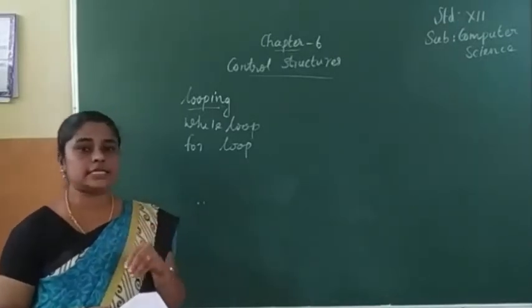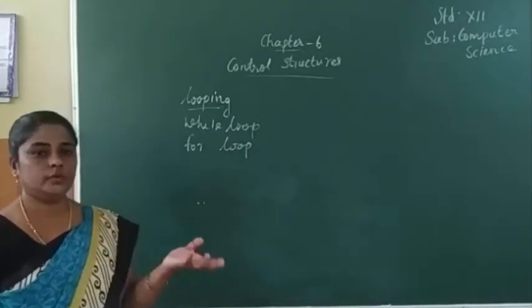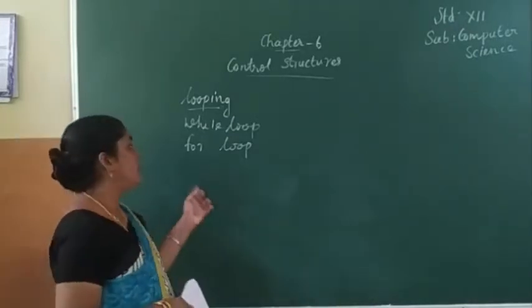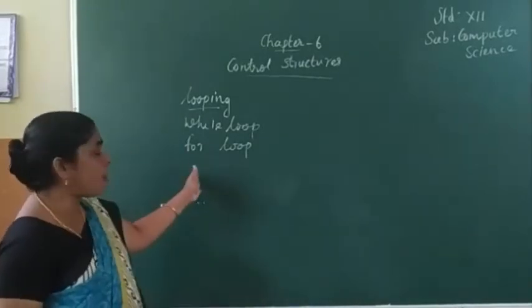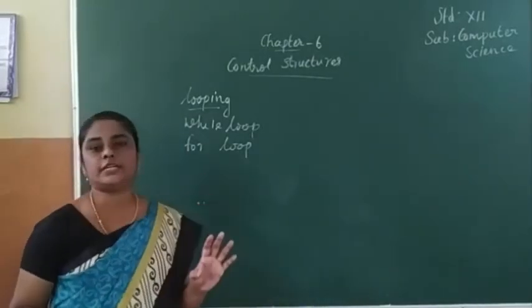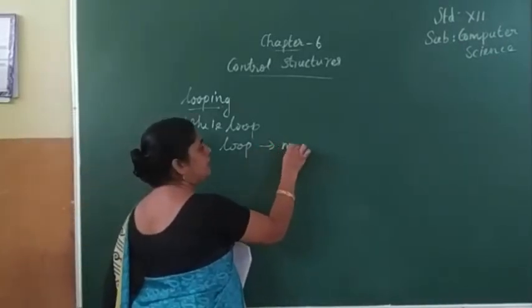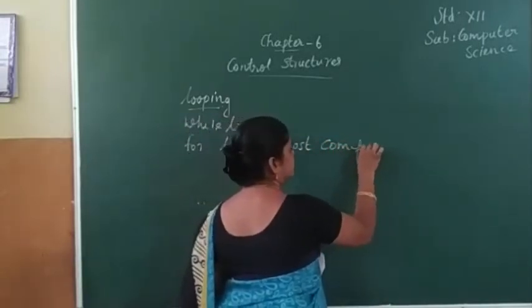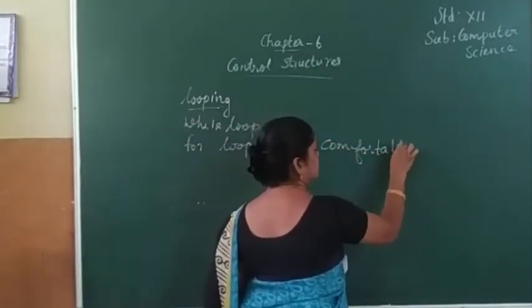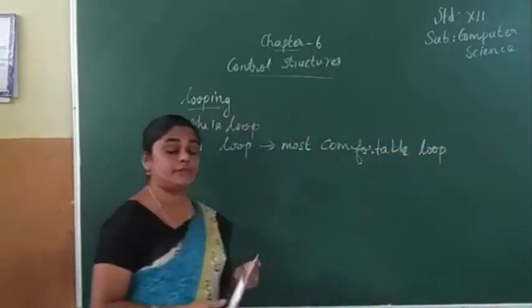Otherwise, you can say an example: for i equal to 1 to n, like that. Now here in Python language, this for loop is the most comfortable loop.